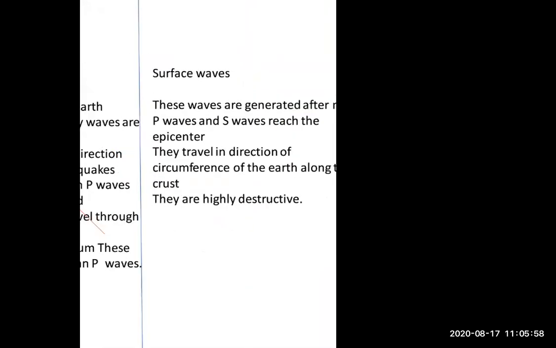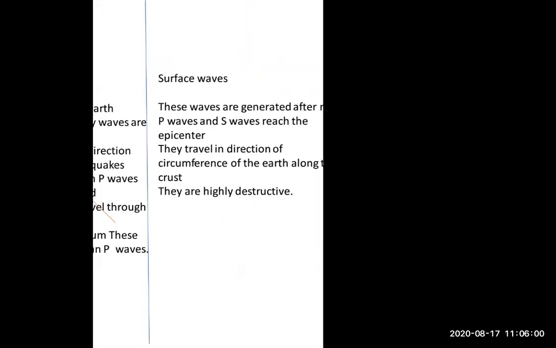After that, if we are talking about surface waves, which are also called L waves, they travel in the directions of the circumference of the earth along the crust. Now what are all these things written? Just look at this, students.